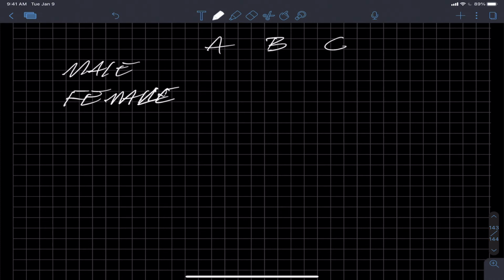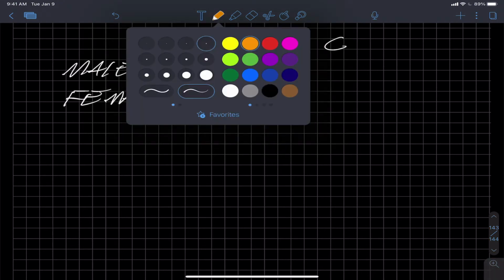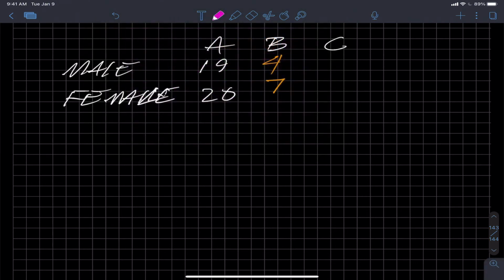Giving a test to a group of students, grades earned by gender. So males are 19 A's, females were 20 A's. Males were 4 B's, females were 7 B's, and males were 12 C's, and females were 6 C's.